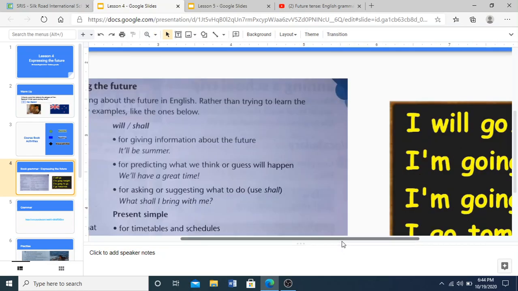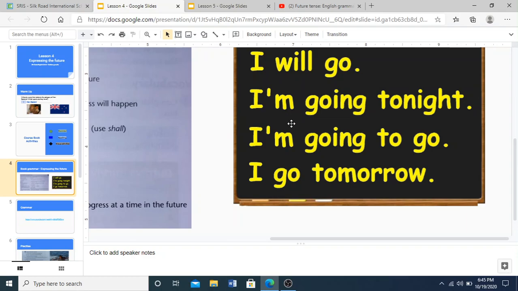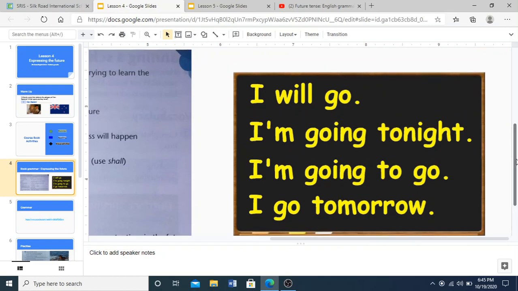Yes. Look at these sentences here in bold. I will go. I am going tonight. I am going to go. I go tomorrow. All these sentences here, they have something in common. Okay? They all express things that have not happened yet.